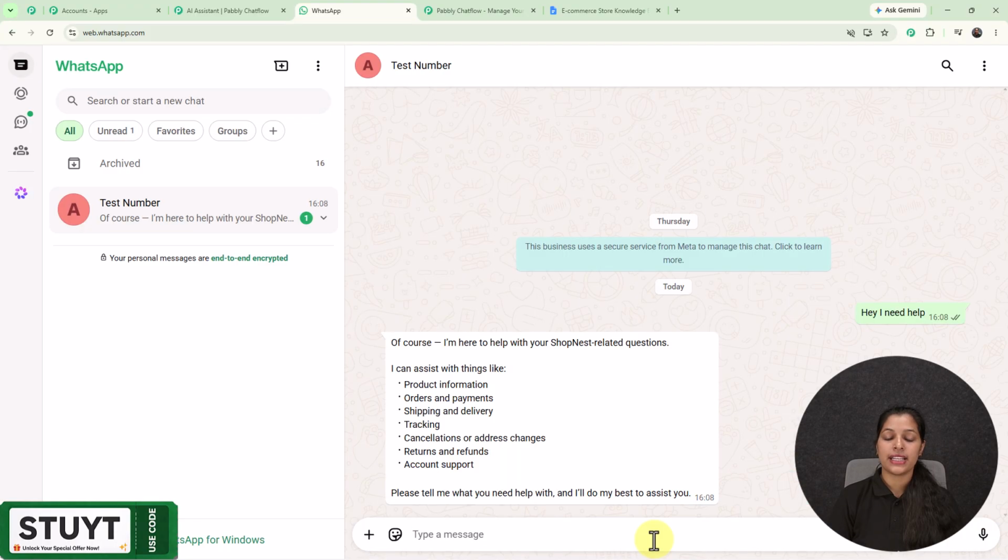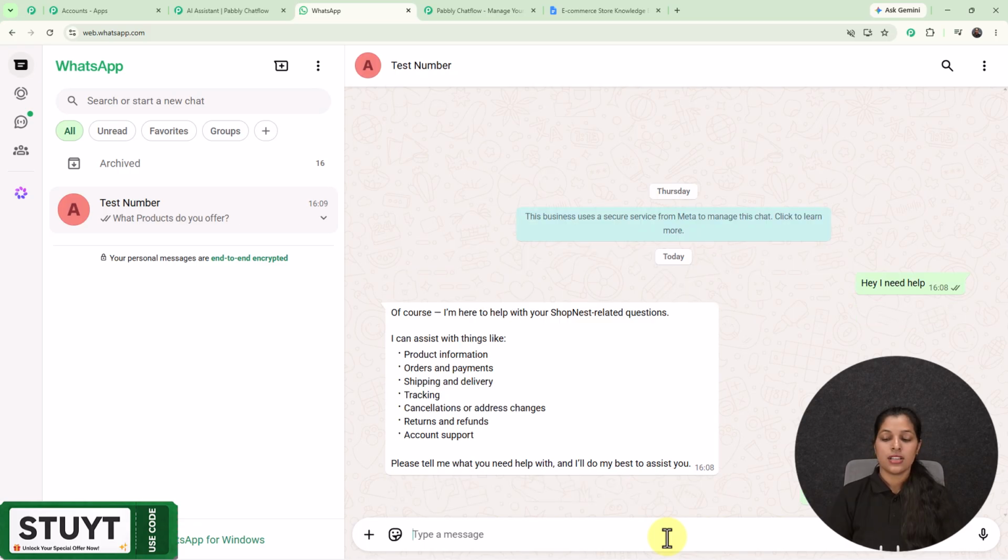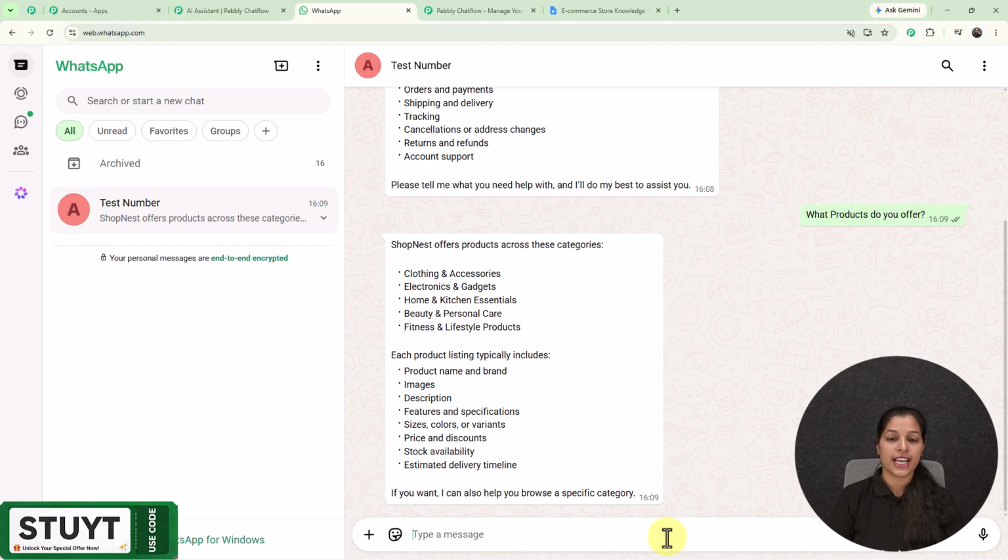And as I have provided this message, I'm getting the response which says, of course, I'm here to help with the sharpness related questions. And right here, I have created this WhatsApp chatbot for my e-commerce business, but you can modify it according to the business you are running. And right here, I'm going to enter another question to check its proper working. So here I have entered this question, that is, what products do you offer? Now let's wait for the response of my AI assistant.